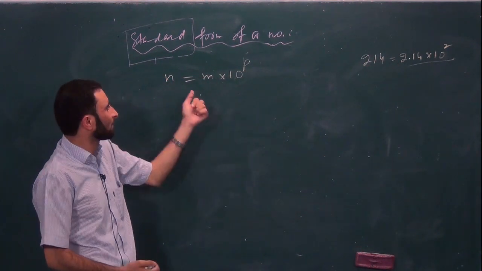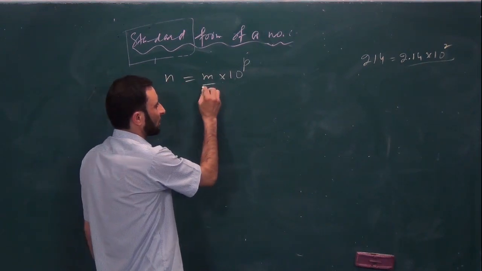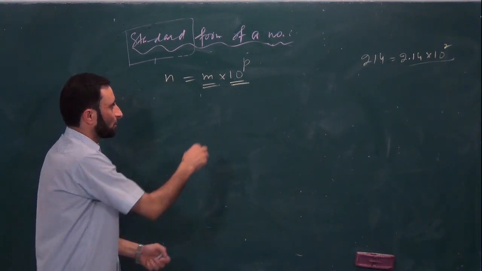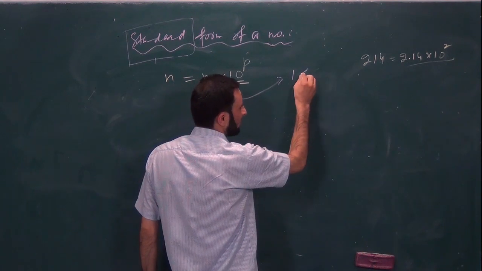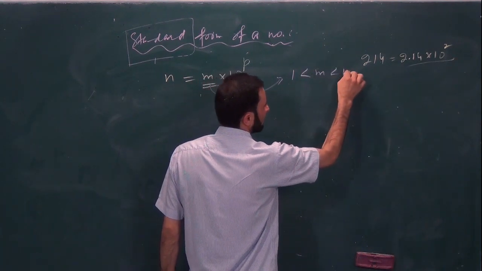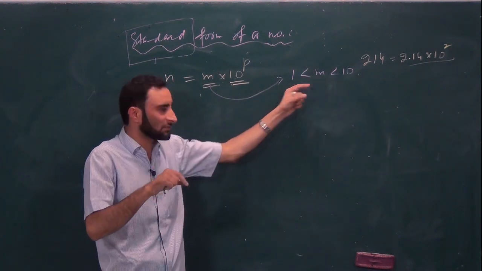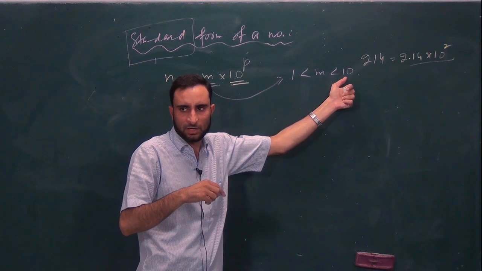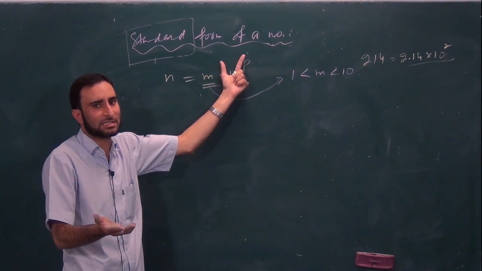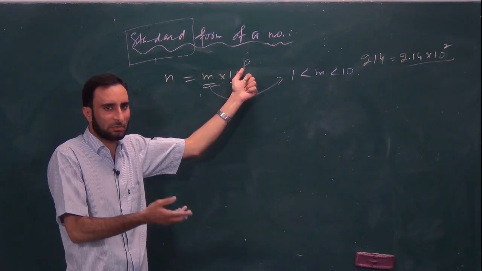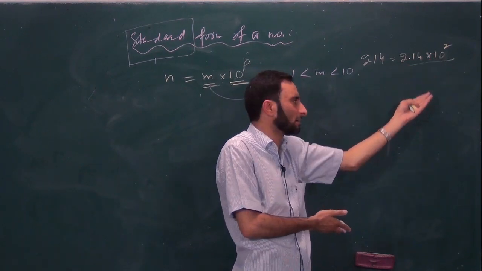Same case is here. अब मैं एक पर्टिकुलर नंबर ले सकता हूं, we have to generalize the result. मैंने एक नंबर ले लिया है, that is n, और n को मैंने एक्सप्रेस किया है as a product of two numbers such that the first quantity, ये जो पहली क्वांटिटी है, it is m, it lies 1 less than m less than 10. नहीं आया समझ? ये जो m है it is a number lying between 1 and 10. Got it? Similarly 10 raised to the power p, p कोई भी नंबर हो सकता है, it is an integral multiple. It may be 2, it may be 3, it may be -2. अभी यहाँ पे 2 निकला, इससे पहले क्वेश्चन में आपने देखा -2 आ गया था.